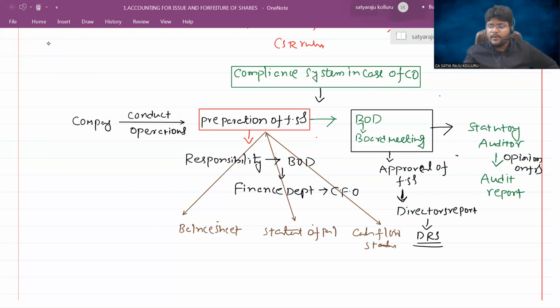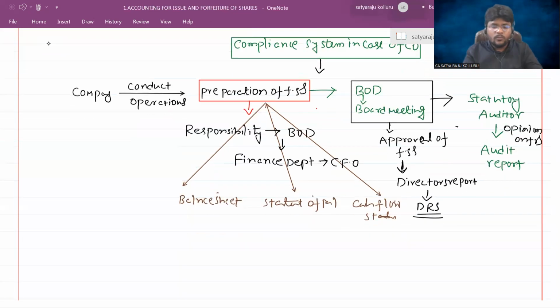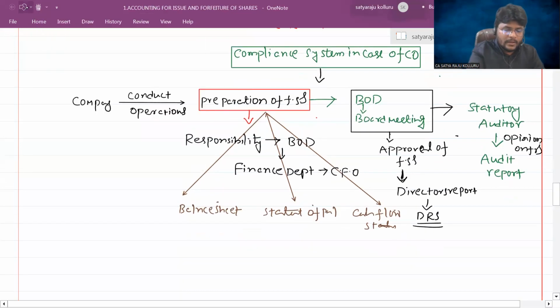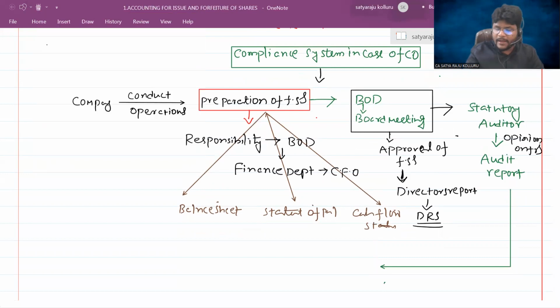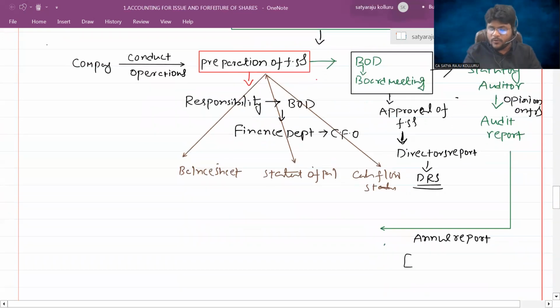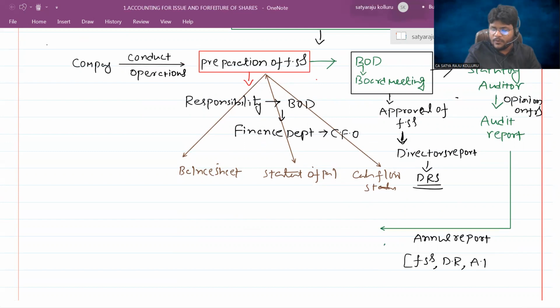Now, the financial statements, the director's report, and the audit report, put together combinedly, we can call it the annual report. In the annual report, what do we have? Financial statements, director's report, audit report. We can call it the annual report.